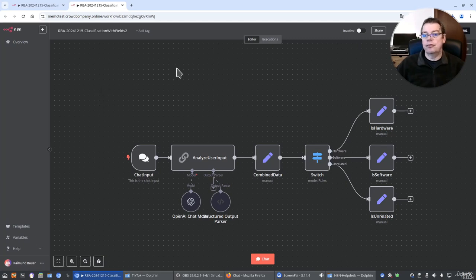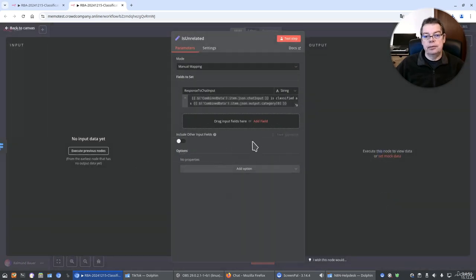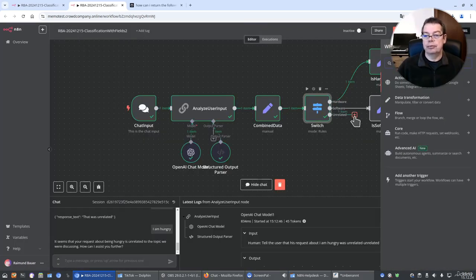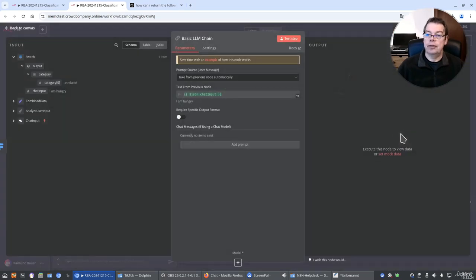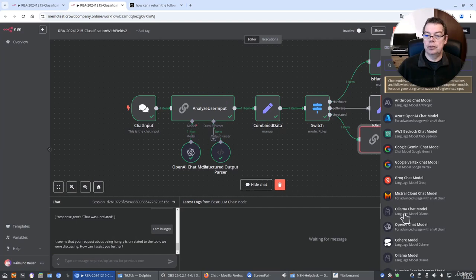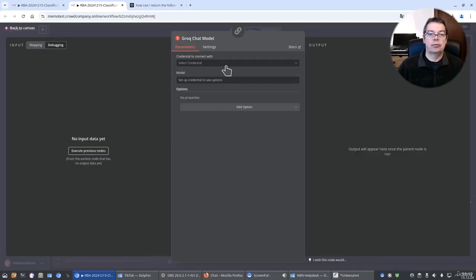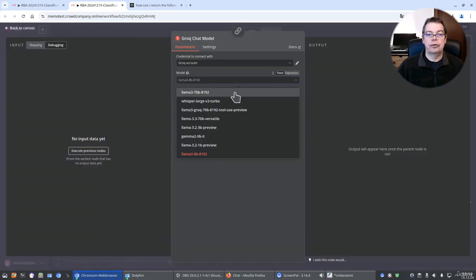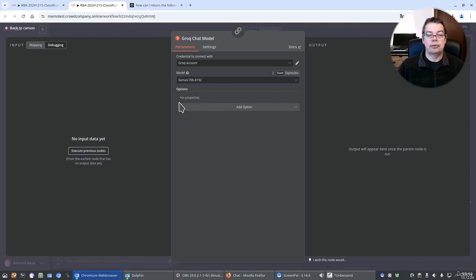So let's try something out. This is unrelated. Now let's remove the unrelated branch, and we are going to use an LLM chain for that. Of course, we need to connect a model, and let's use a different one. Like we could use the free Grok API. They offer a lot of different models. So let's use this llama model from Meta.